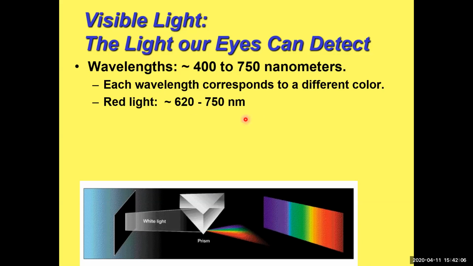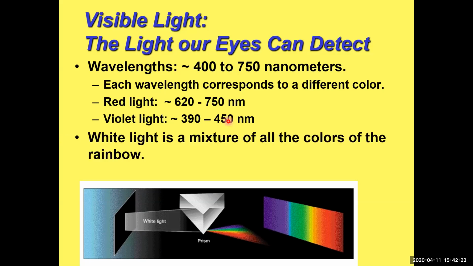On the longer wavelength end, down here, we have red. Then it goes through all the wavelengths. And down over here on the shorter wavelength end, around the 400-ish region, we have violet. All the other colors are in between. And that's what I just mentioned: white light is a mixture of all the colors of the rainbow.